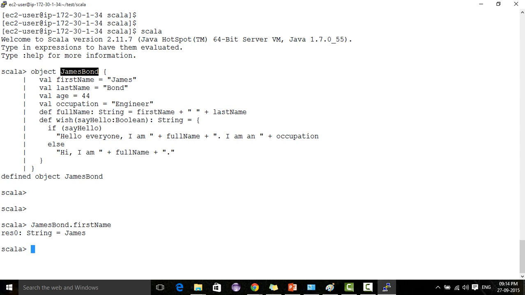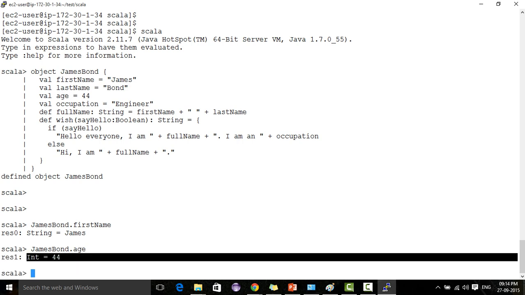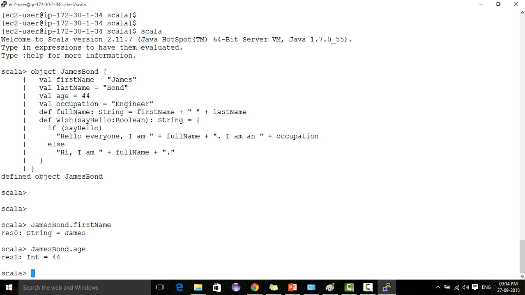Those are the features of the pigeon. Similarly, I am defining the object JamesBond with first name James, last name Bond, age 44. So JamesBond.age shows 44, of type int, while the names are of type string.